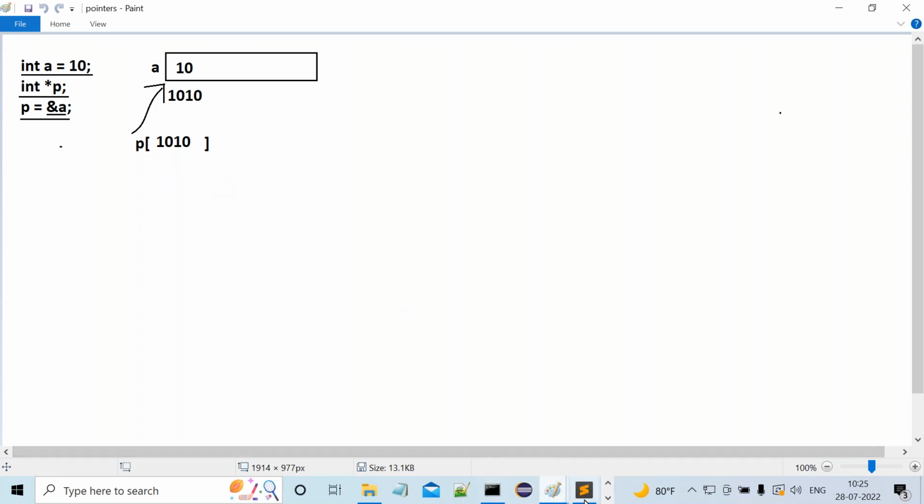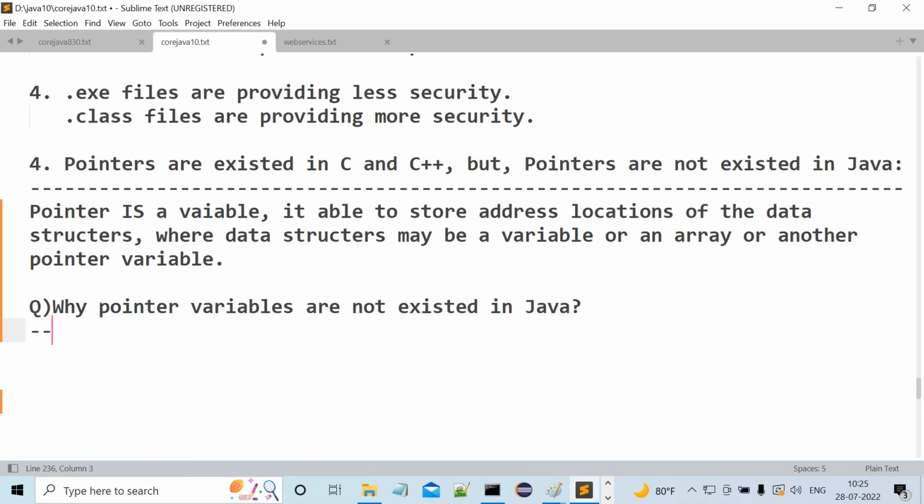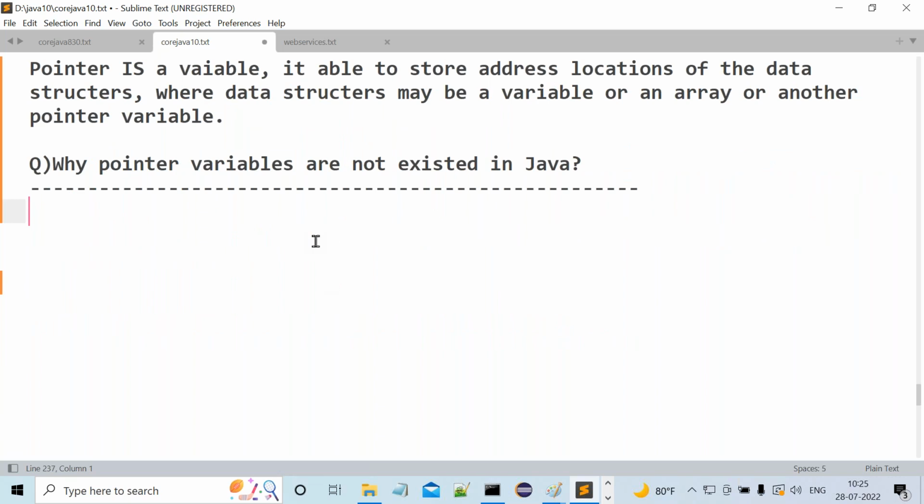Next, we have a question. Our question is: why do pointer variables not exist in Java? This is the question, guys. Yesterday I gave some reasons for it clearly. Why do pointer variables not exist in Java? Now tell me the answer for this particular one. What is the first point?